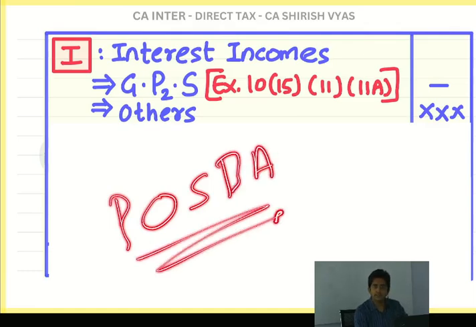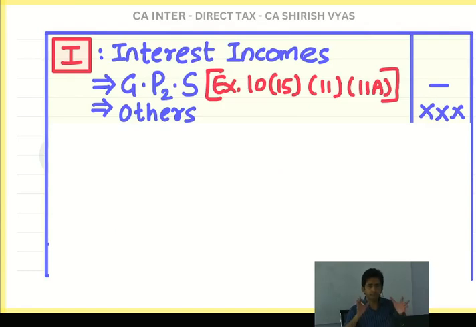Post office savings bank account means even in post office people have bank accounts. Like you normally open a bank account in a bank, but in post office also there are investment schemes. There are many schemes. But if you invest in post office savings bank account, the interest of that is exempt. Reason? Because post office is owned by government.